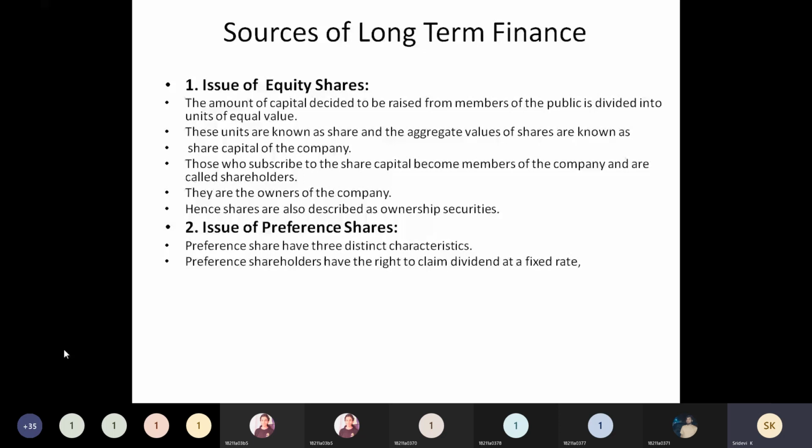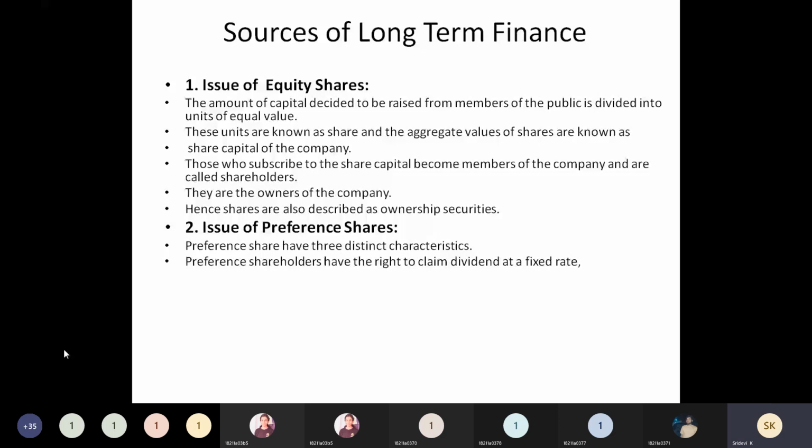Redeeming means getting back. So these preference shares will be for a long-term period. We said no. So once it is deposited, they cannot get back if it is irredeemable.